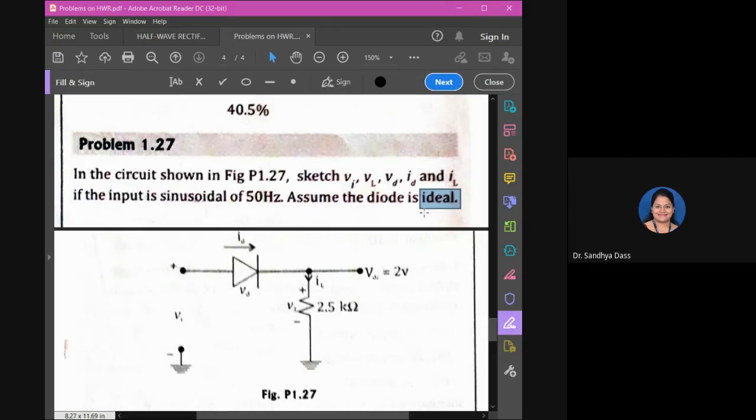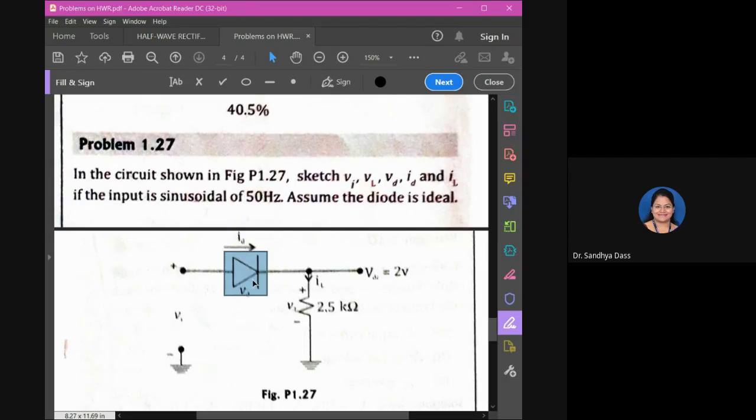Of course, in the practical situation, there will be some drop, right? But in ideal condition, when the diode is conducting, you have to imagine it to be a switch there. The switch is closed now when the diode is conducting. So the voltage across it will be zero, and current will be maximum. Observe that.